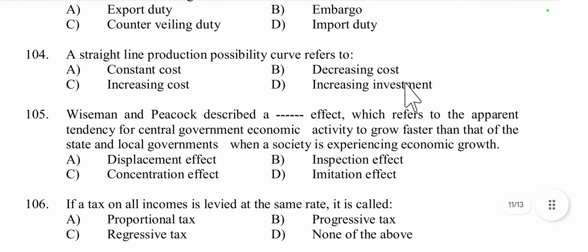Then question number 104, a straight line production possibility curve refers to what? Constant cost, decreasing cost, increasing cost, or increasing investment. This shows a constant cost, because a linear PPC indicates constant opportunity cost, meaning resources are equally efficient in producing both goods.